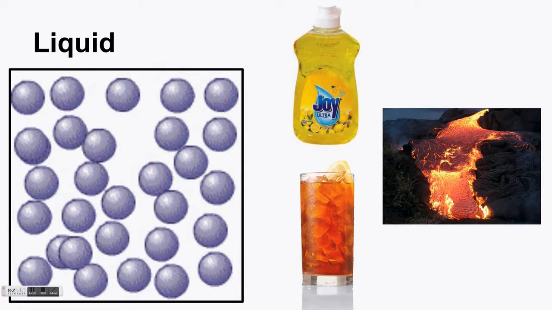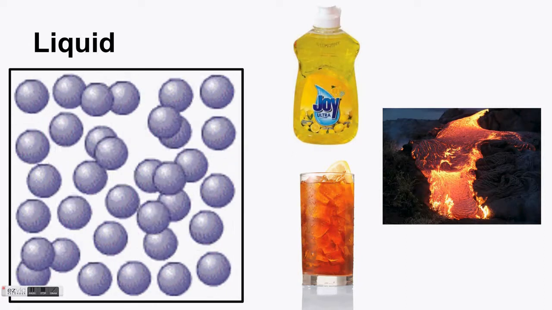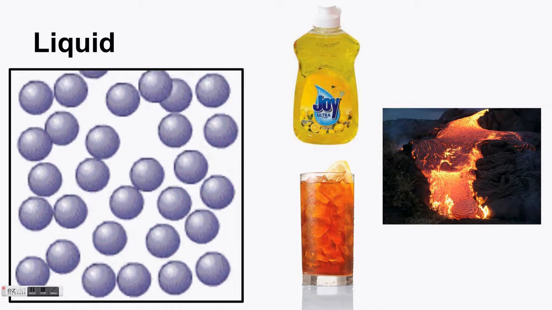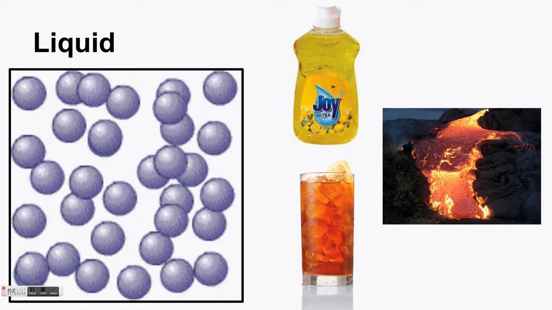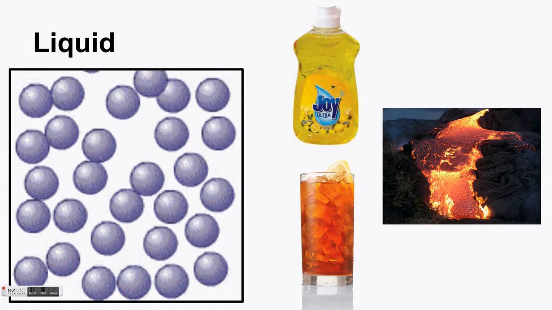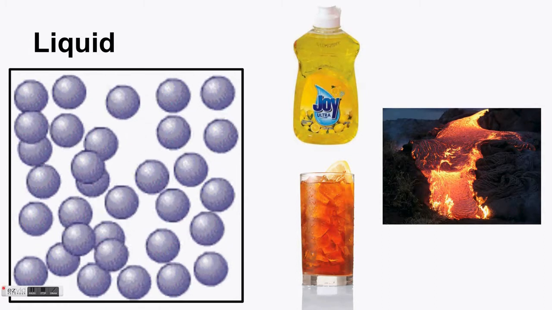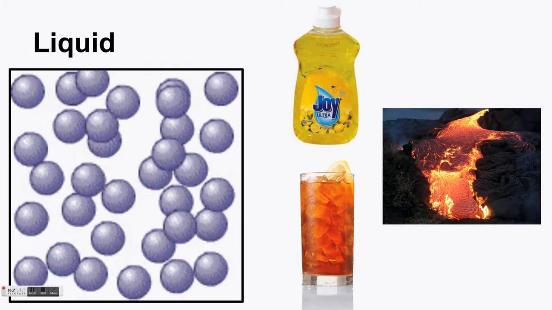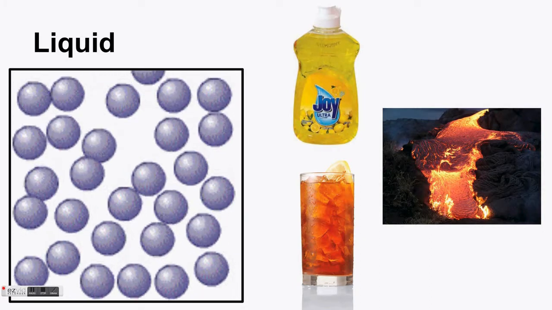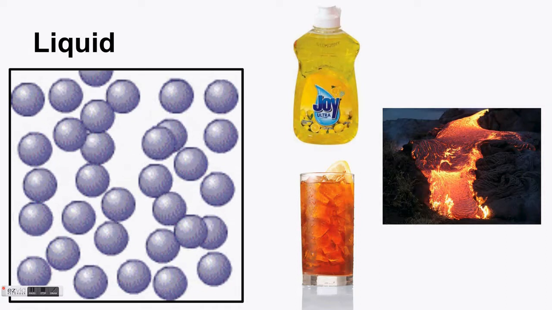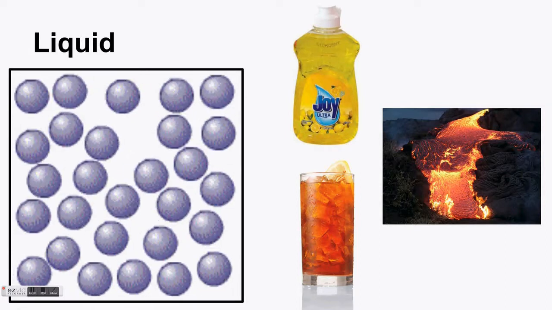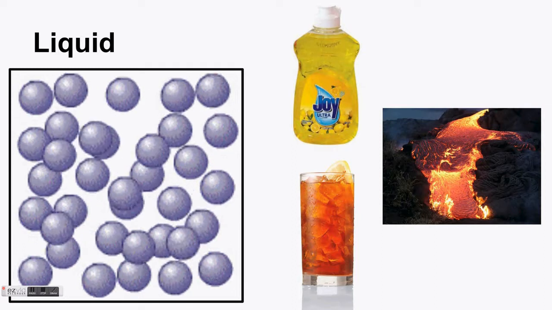The particles in a liquid have a higher energy level than in a solid, so they're moving around faster than in a solid, and the spaces between the particles in a liquid are larger. Since the particles are moving faster, they can slide past one another more easily. This means that a liquid can flow or be poured. Things like soap and even molten rock are considered liquids. The most common liquid found in our daily lives is, of course, water.